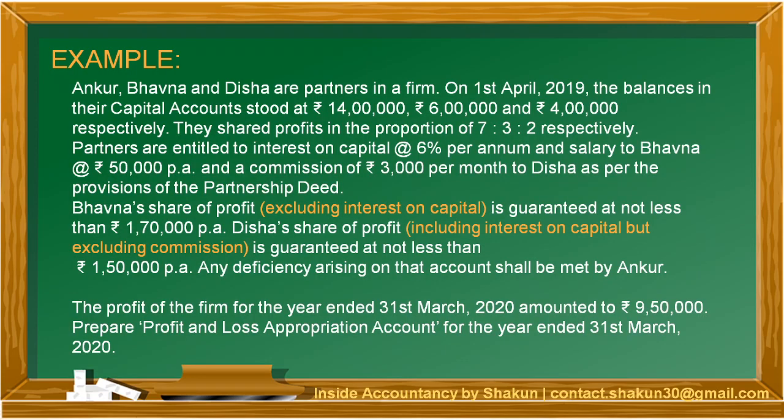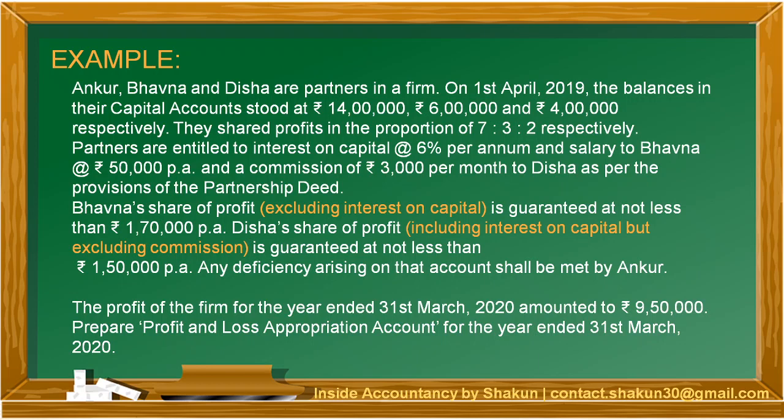Ankur, Bhavna and Disha are partners in a firm. On 1st April 2019, the balances in their capital accounts stood at 14 lakh, 6 lakh and 4 lakh respectively. Now these capital accounts are given on 1st April, that means these are the opening capitals. They shared profits in the proportion of 7:3:2 respectively. Partners are entitled to interest on capital at 6% per annum. So interest on capital can be calculated on the opening balances which are given in the question.